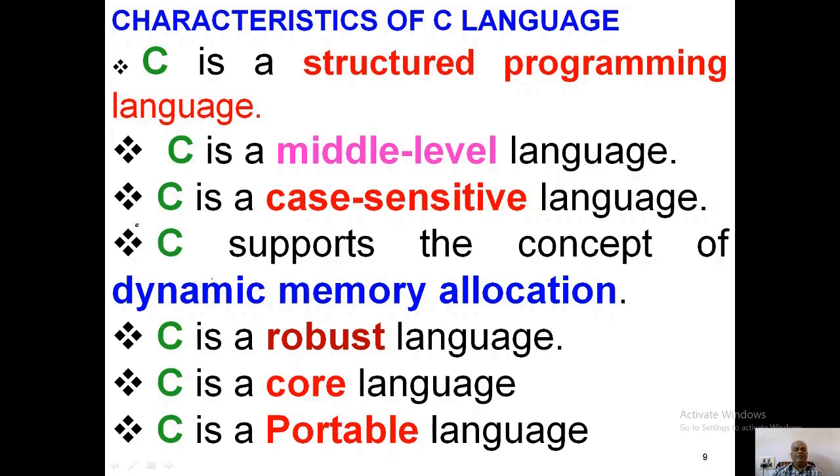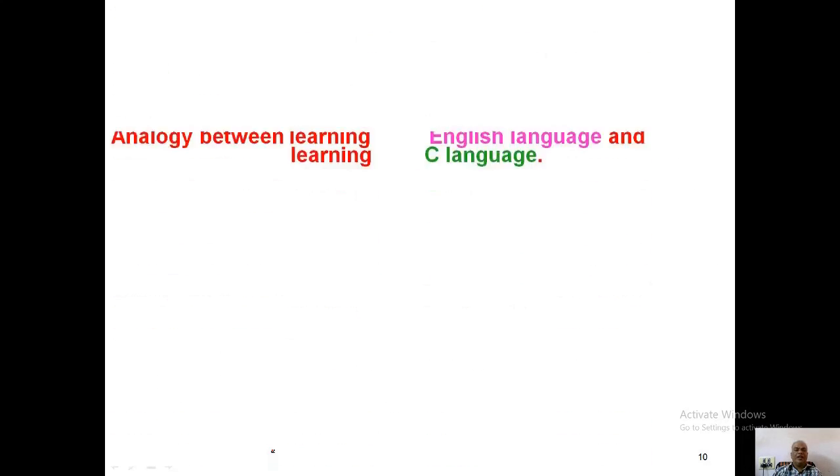C is a middle level language. C is a case sensitive language. It supports the concept of dynamic memory allocation. C is a robust language. C is a core language. C is a portable language.